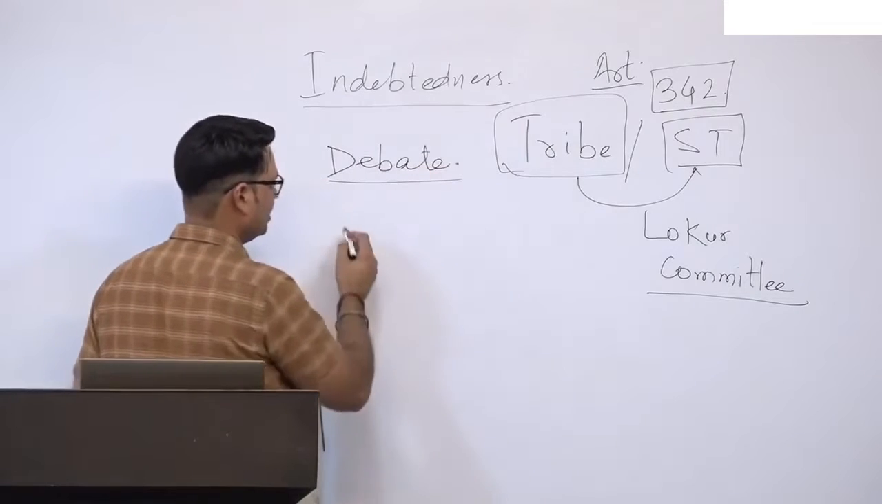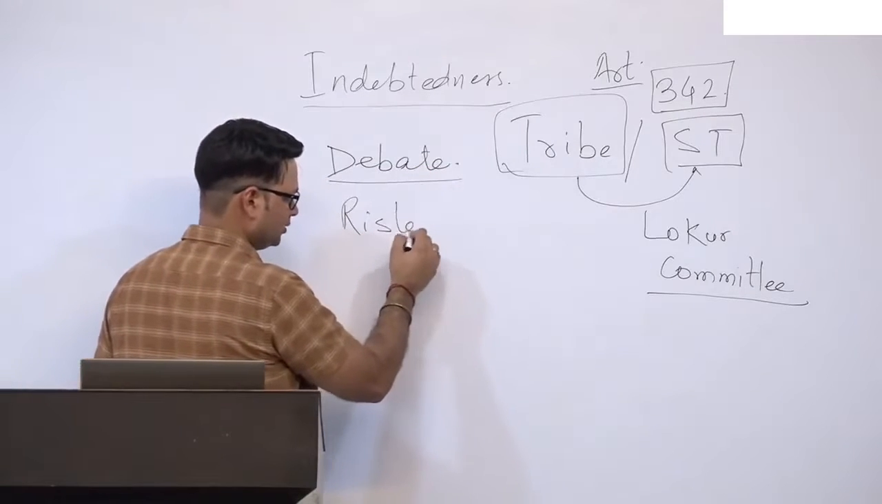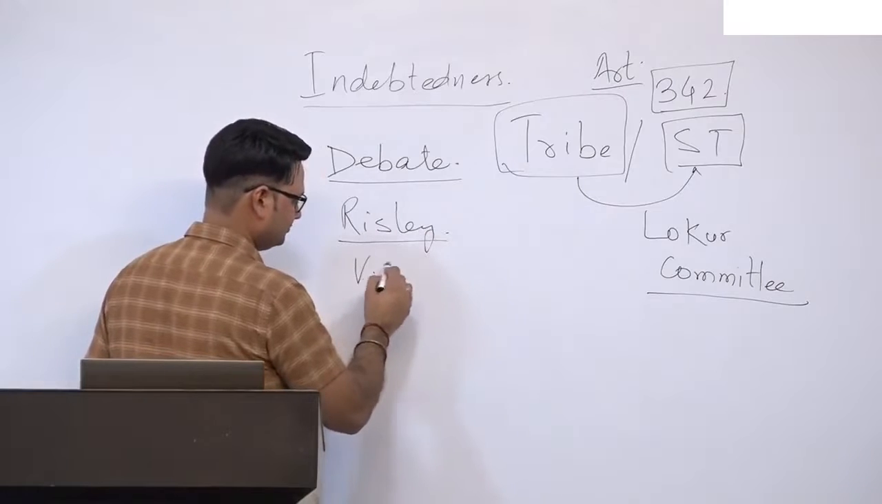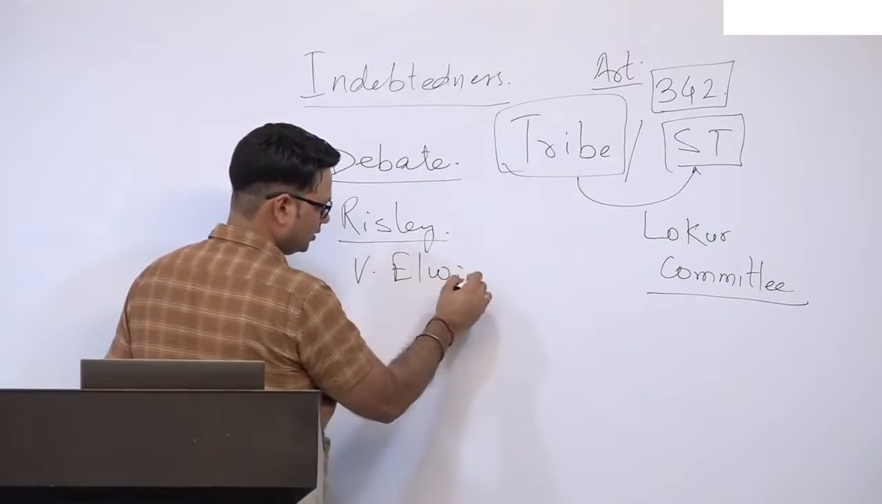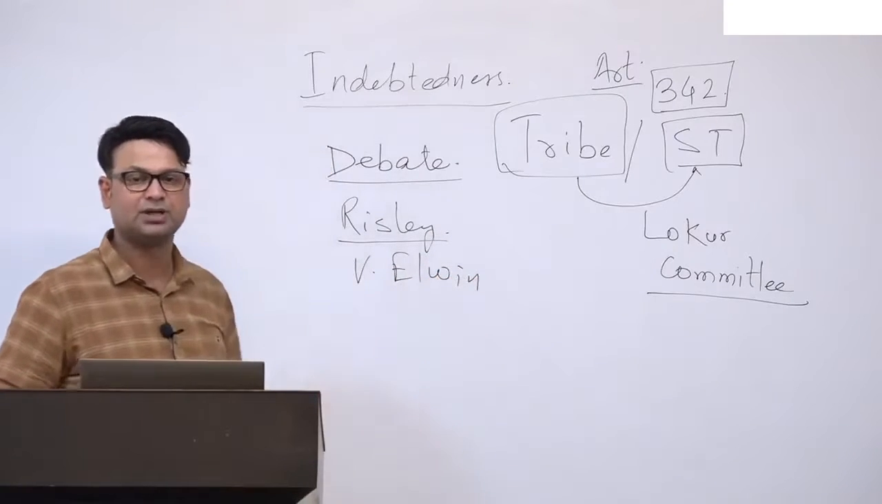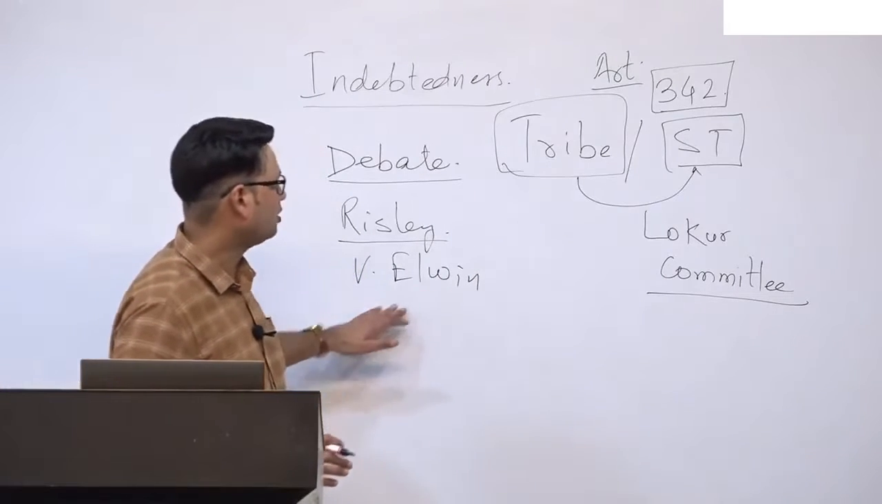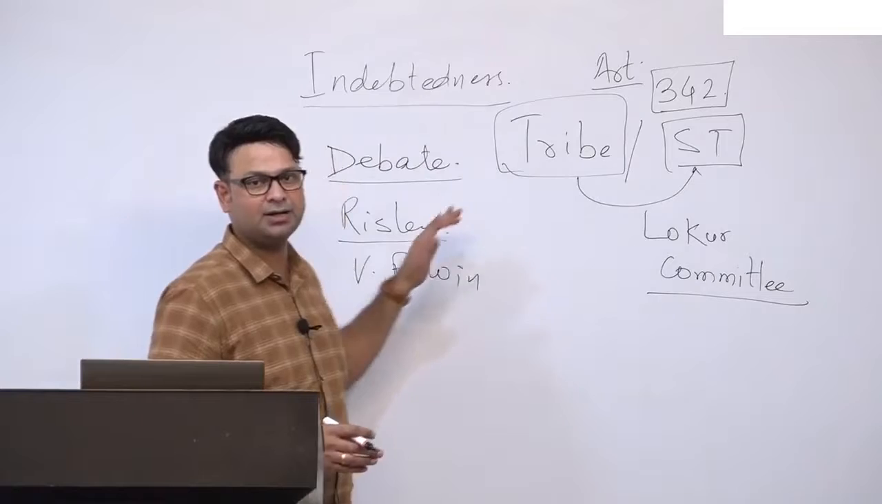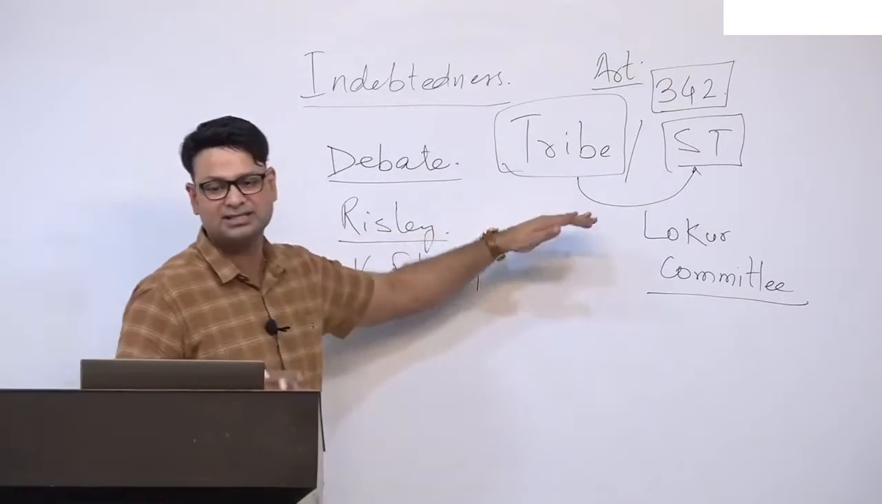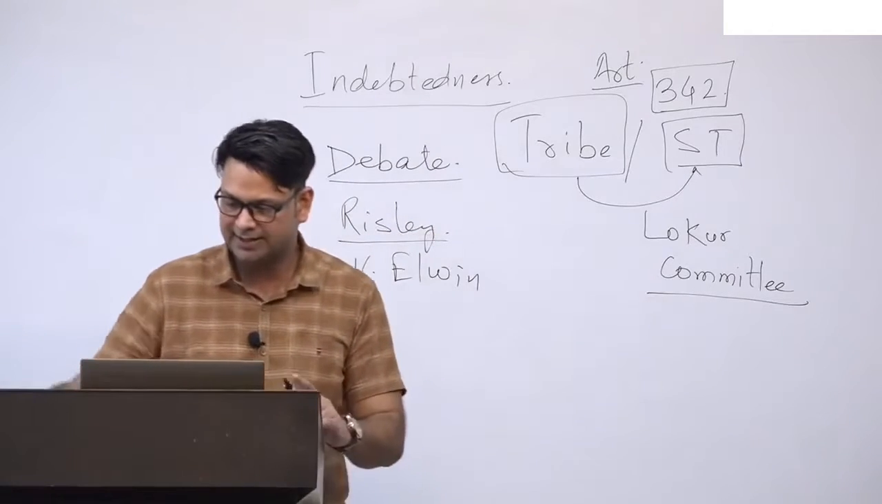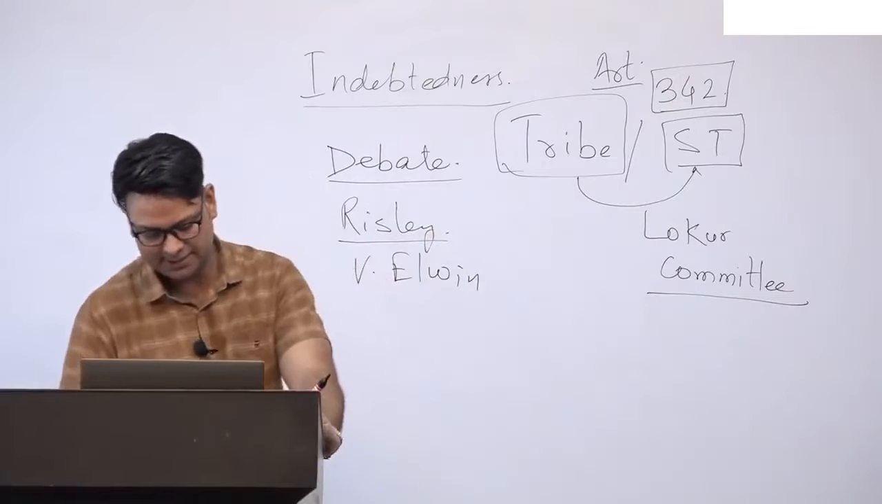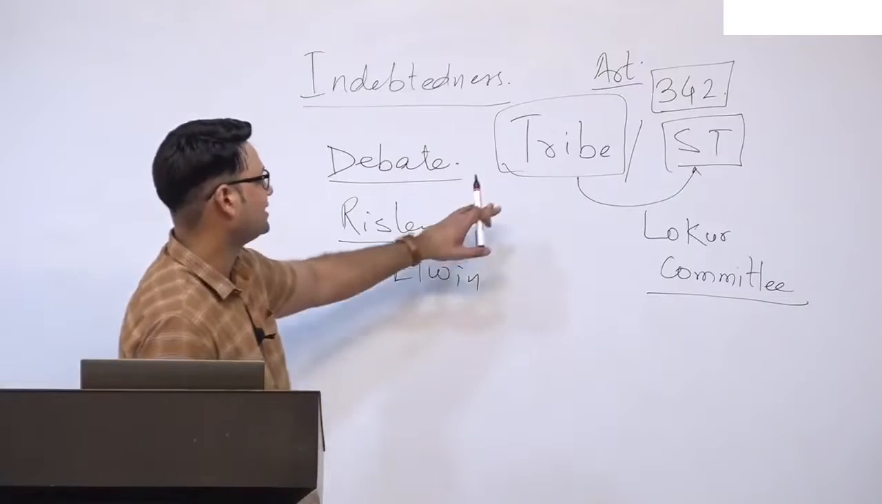Many scholars like Herbert Risley, Verrier Elwin, Dr. D.N. Majumdar, T.B. Naik, all these people tried to define what constitutes a tribe, and none of them agree on a single definition. That is why there exists a debate on how you can define a tribe.